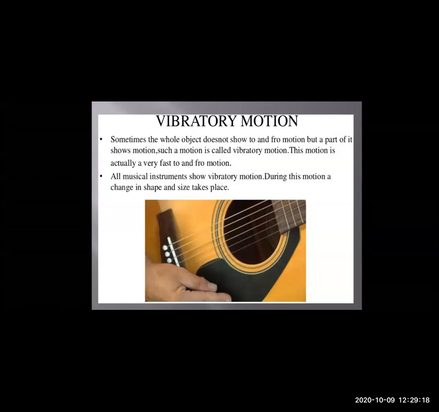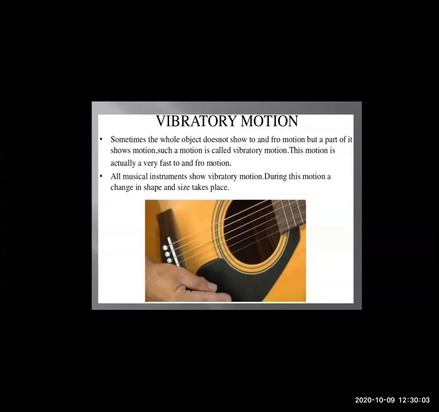Okay, then comes the last, vibrating motion. Now what is vibrating motion? Sometimes the whole object does not show to and fro motion, but part of it does. Such type of motion is called vibrating motion. When you are playing musical instruments, you are not always going to and fro. You are changing the modes of the string, pressing the string. This type of motion is known as vibratory motion. During this motion, change in shape and change in size also take place. So this is about vibratory motion.